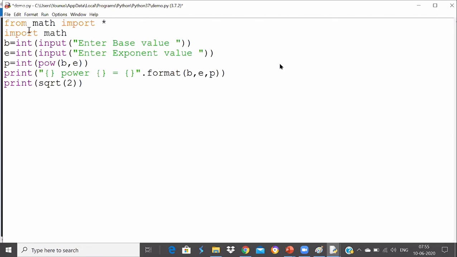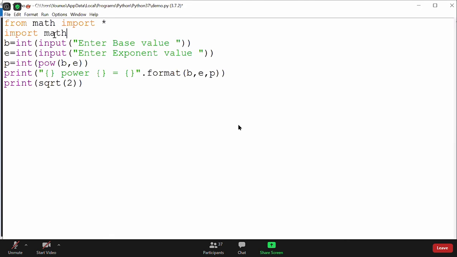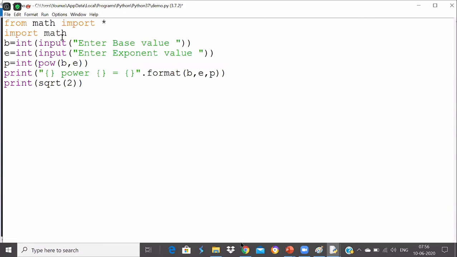But what is an advantage of using the first approach rather than the second approach? Both are the same, but there is a little difference between them. I wanted to know what is the difference between the first import and the second import.